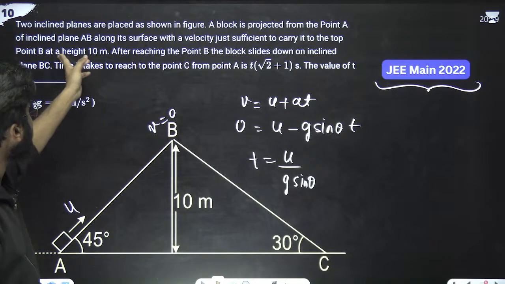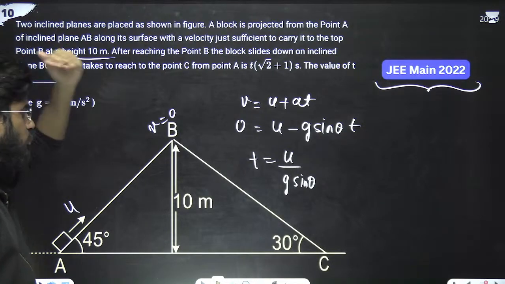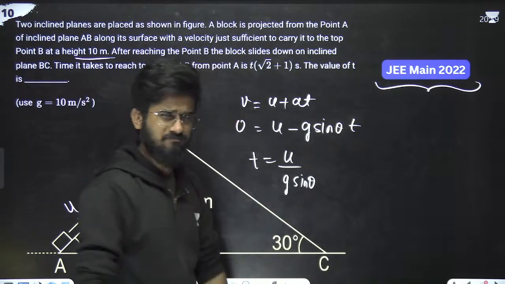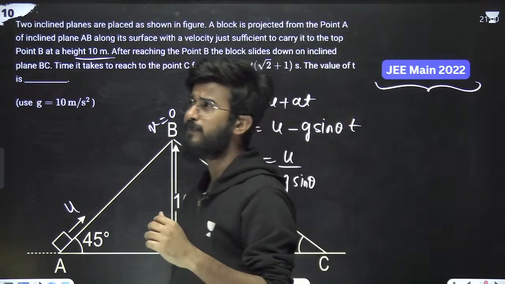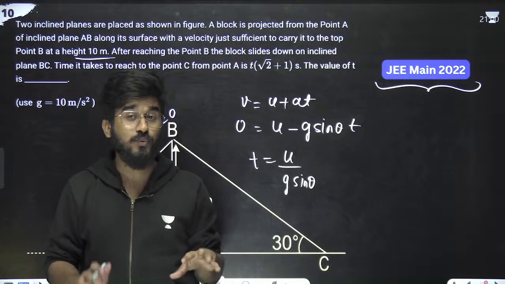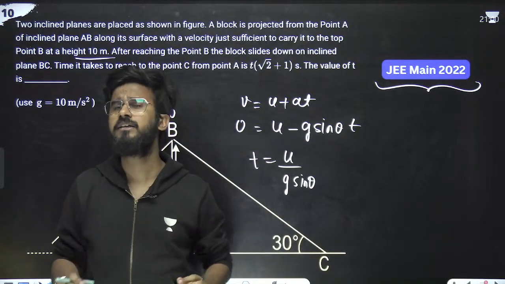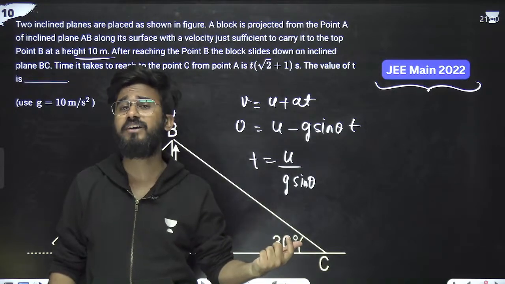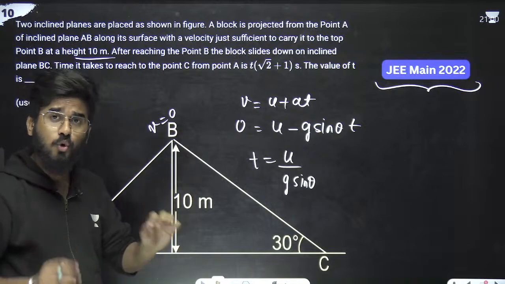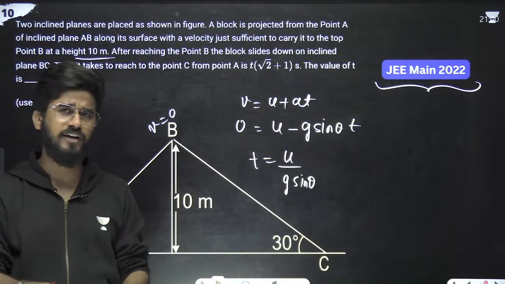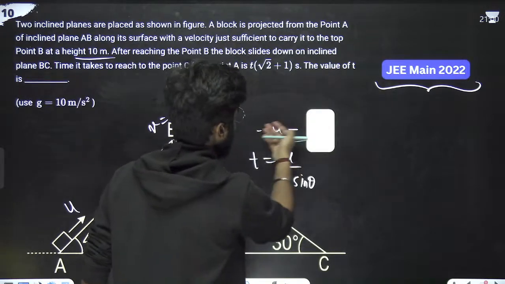Now it is saying the height is 10 meter. Let me tell you one thing, guys, listen very carefully. Since we haven't studied work, power, energy for 11th, but if you have ever heard of the conservation of energy principle, it says that if there is no non-conservative force, then we can conserve the energy. Here it is kinetic energy, and it will convert into potential energy. I'm just using that thing, and that will make the question very easy.